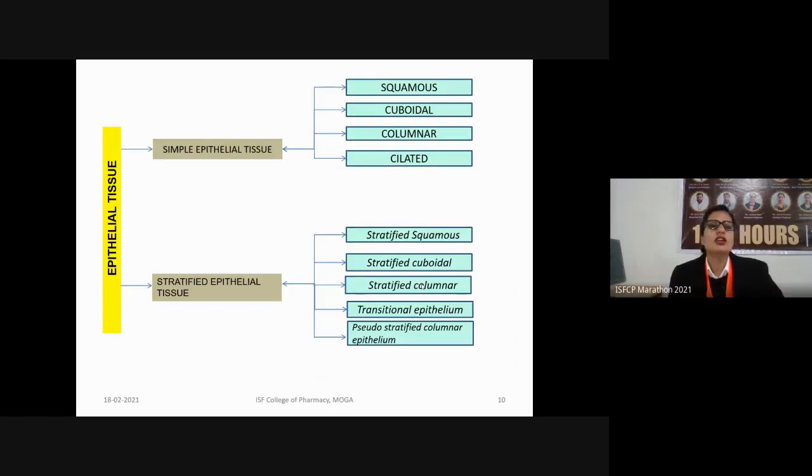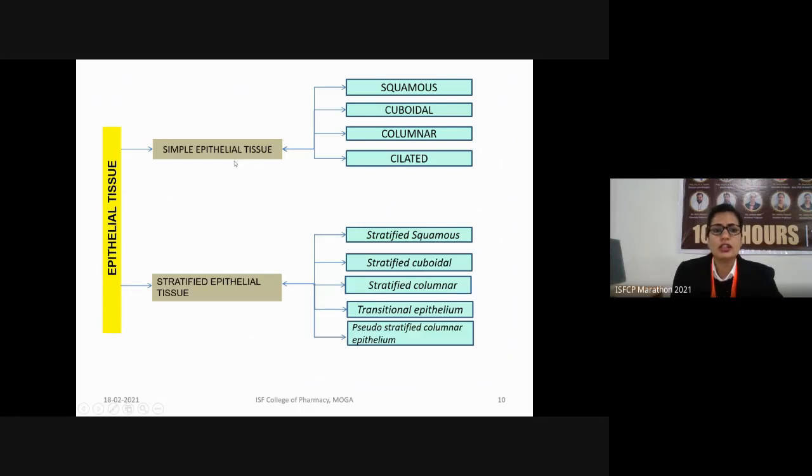So this is the classification of the epithelial tissue. An epithelial tissue is of two types. It may be a simple epithelial tissue, which consists of a single layer of cells arranged on a basal membrane, and it may be stratified epithelial tissue, which is also known as compound epithelial tissue.